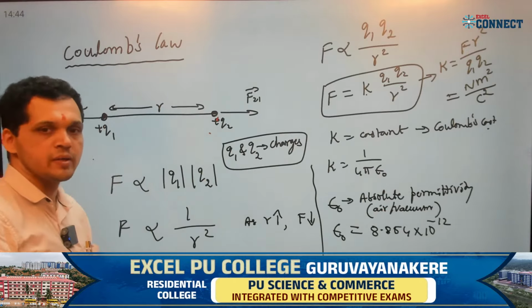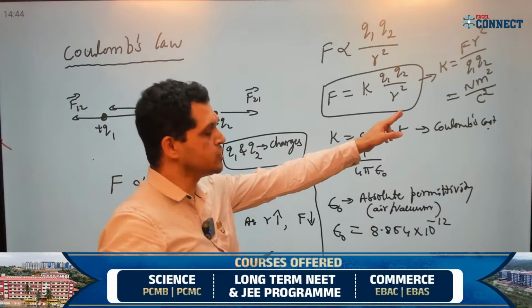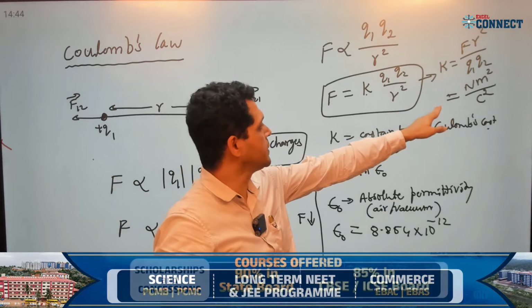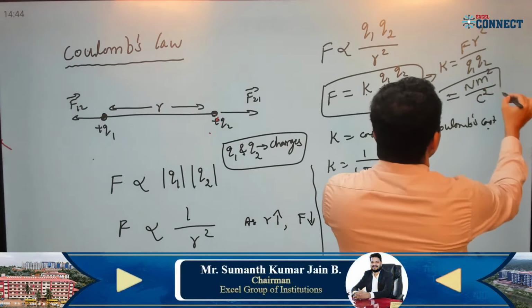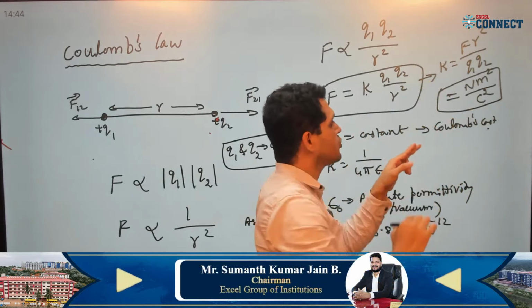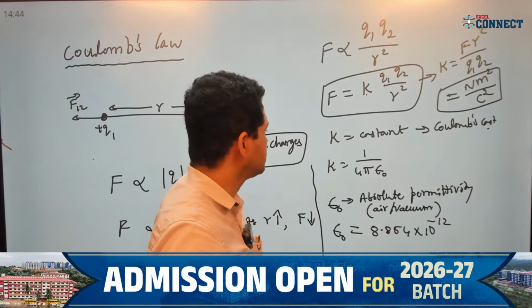Yes, I will explain. First I will write the unit, okay? One minute, I will explain that once again. Now the unit of K is Newton meter square divided by Coulomb square.